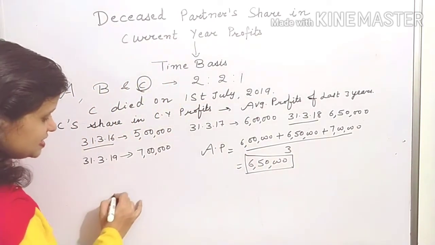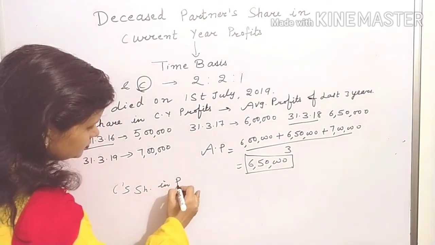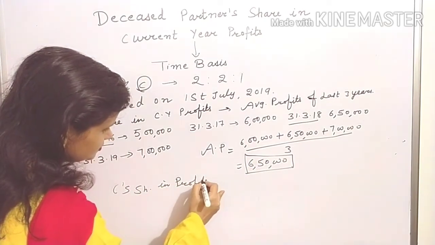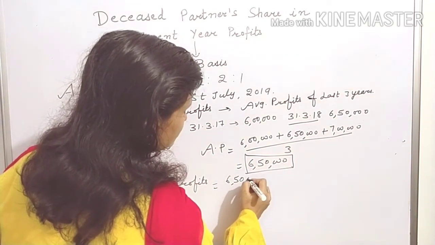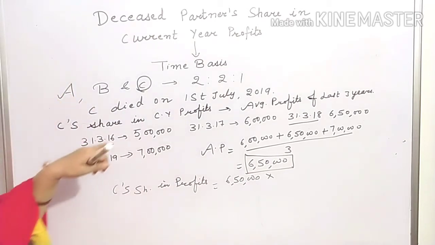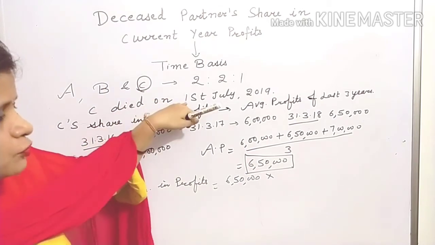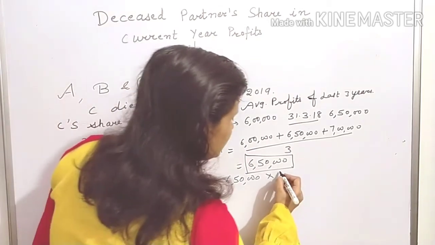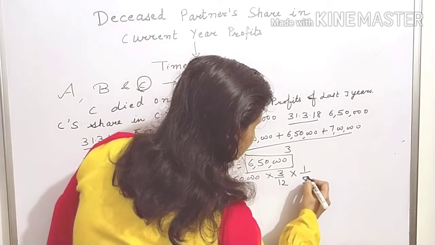Then you will calculate C's share in profit. It will be 6 lakh 50,000. For how many months has C remained in the business during the current year? Up to 1st July, that means 3 months, 3 by 12. And what is his share in profits? 1 by 5.